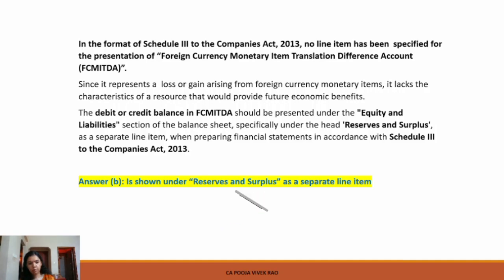So the right answer is option B. The balance in this account is shown under reserves and surplus as a separate line item.